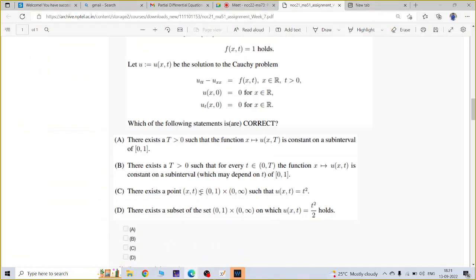Option B is that there exists a capital T such that for every small t the function is constant on the subinterval, which may depend on t. Is it true?